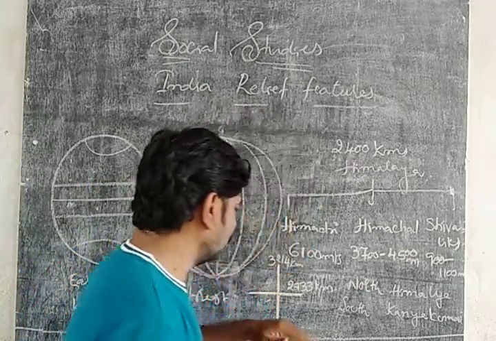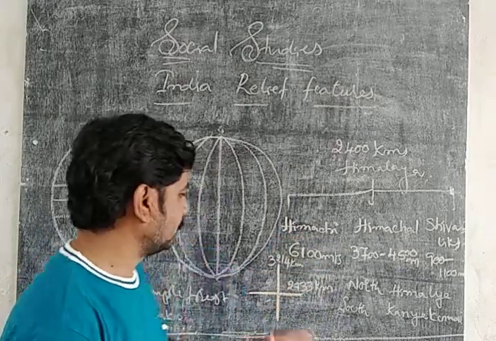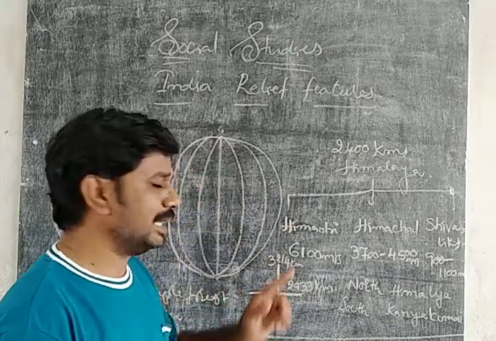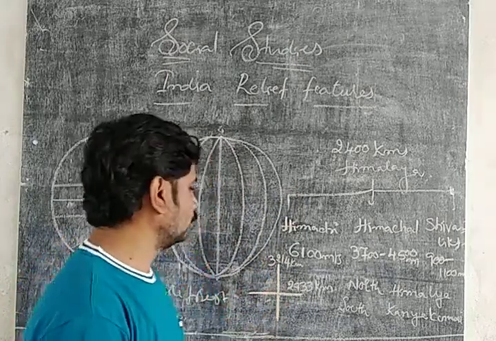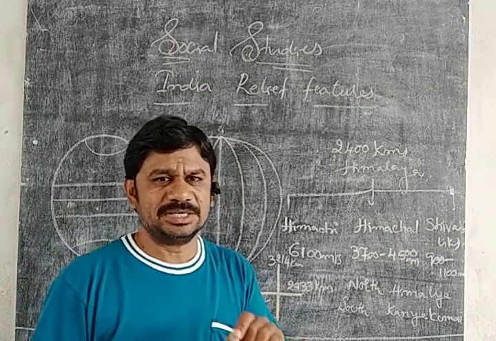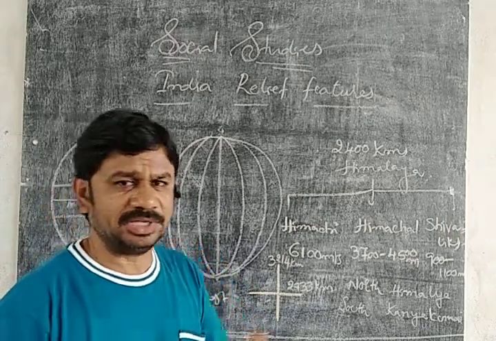Okay. So the geographical extension of India: the distance from north to south is 3214 kilometers. If you remember the digits, you can recall the answer very easily.